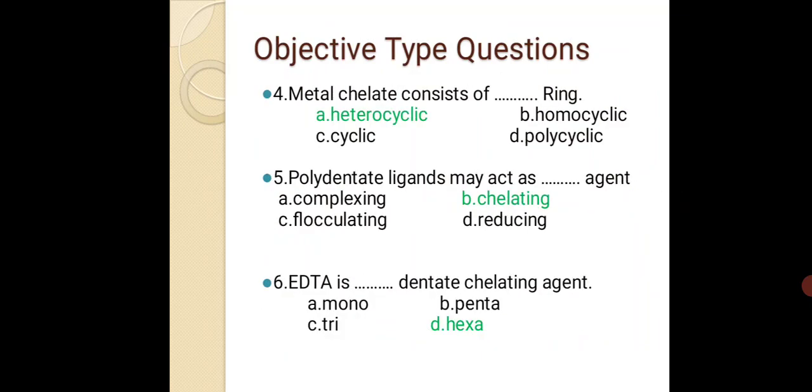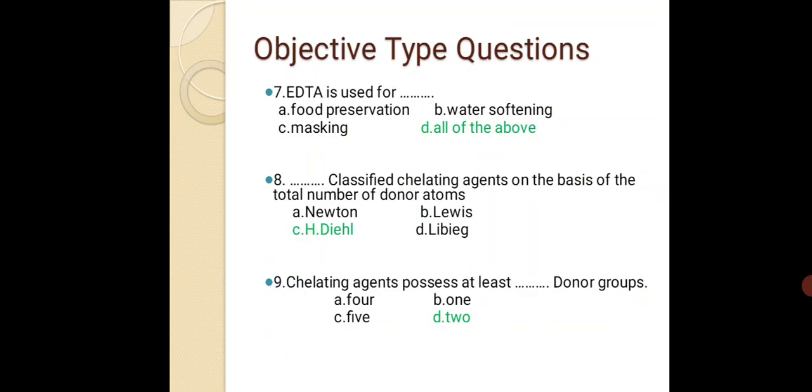Then in the next lecture we will see the application of chelating agents. Which chelating agents? Two chelating agents, EDTA and DMG. EDTA is ethylene diamine tetraacetic acid and DMG is dimethylglycine. We will study in detail ethylene diamine tetraacetic acid, the structure of EDTA, the role of EDTA and its applications, and dimethylglycine, its structural formula or molecular formula, and its applications in daily use.